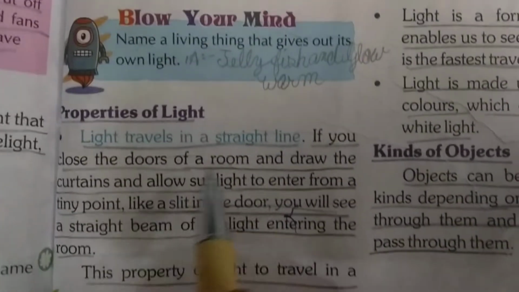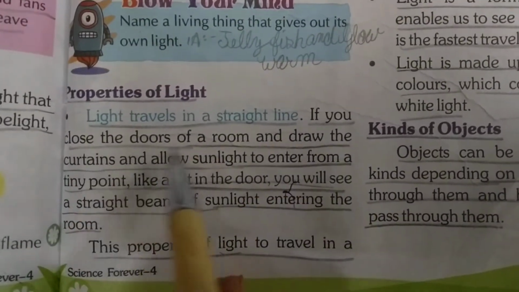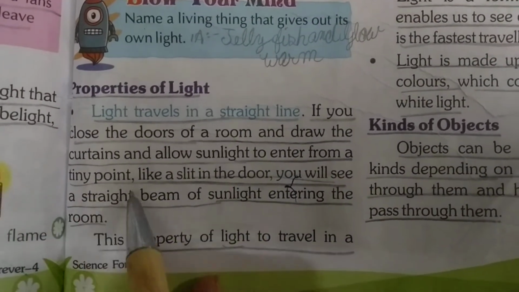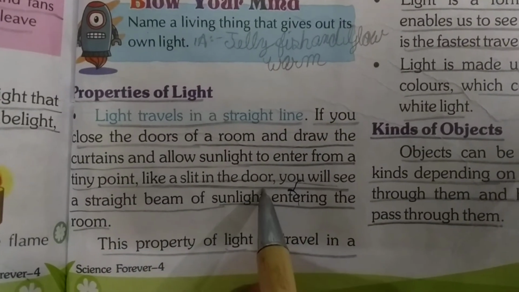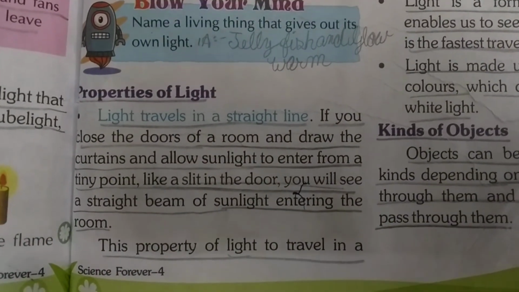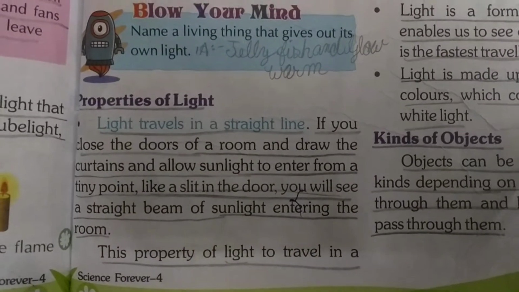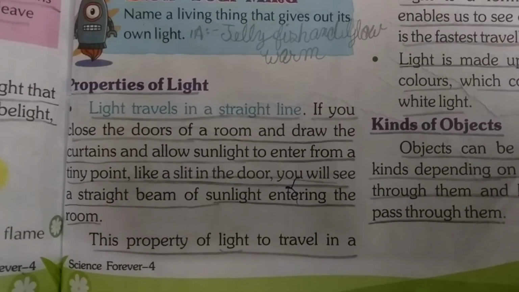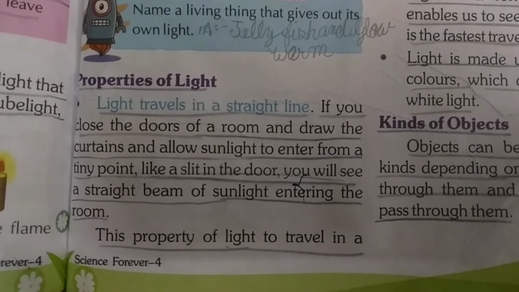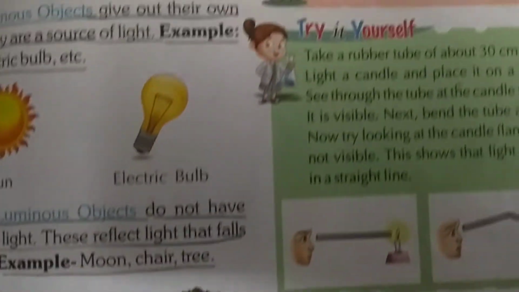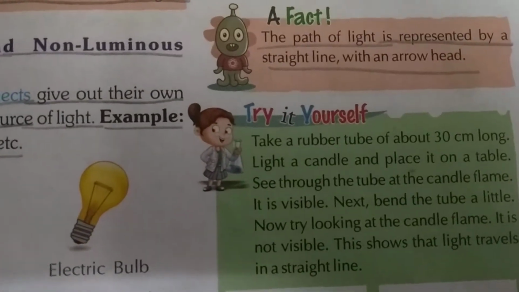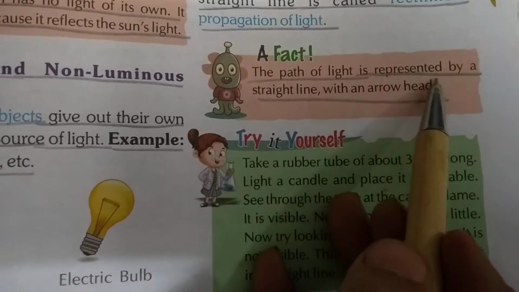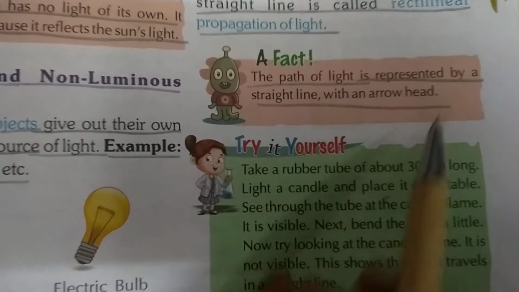Properties of light. Light travels in a straight line. Underline. If you close the doors of a room and draw the curtains and allow sunlight to enter from a tiny point like a slit in the door, you will see a straight beam of sunlight entering the room. This property of light to travel in a straight line is called rectilinear propagation of light. Underline. The path of light is represented by a straight line with an arrow head.